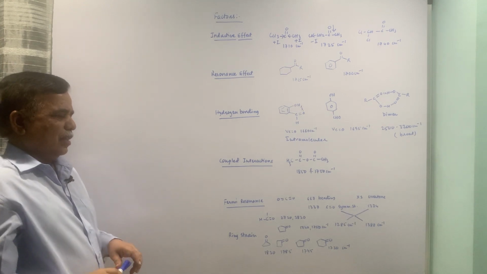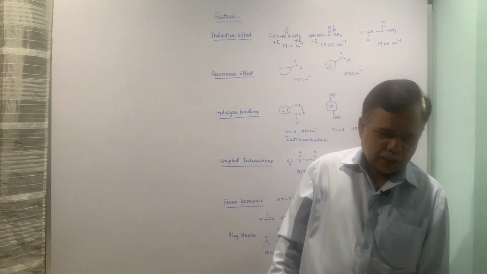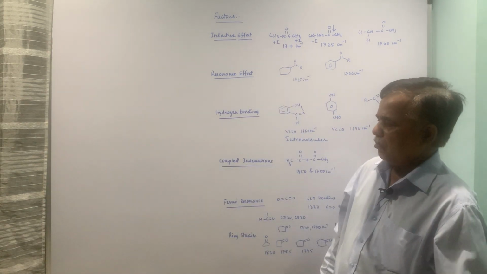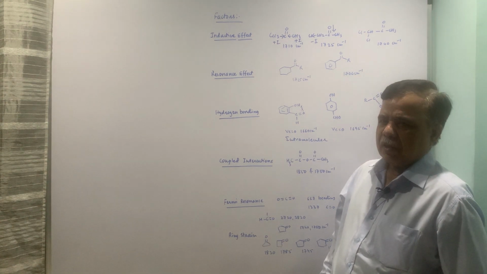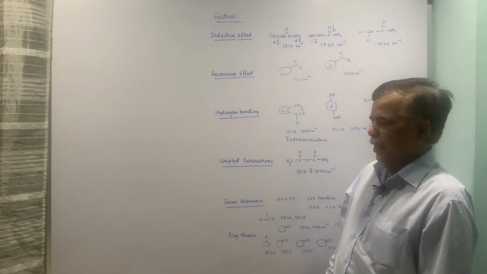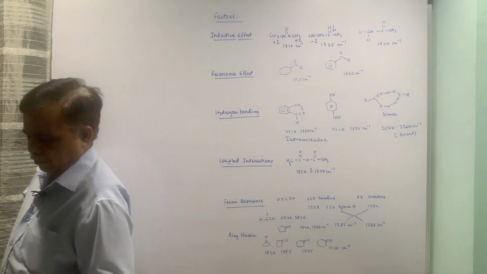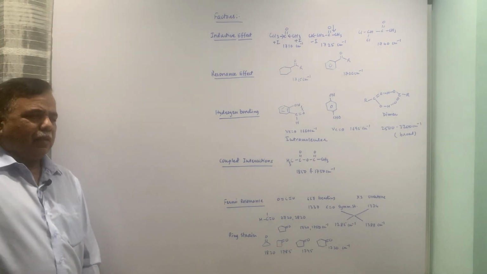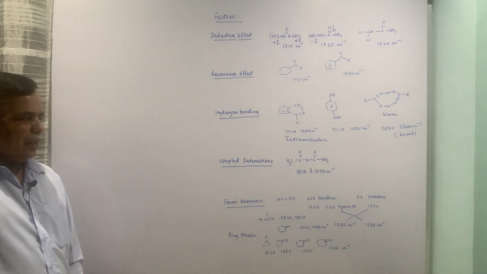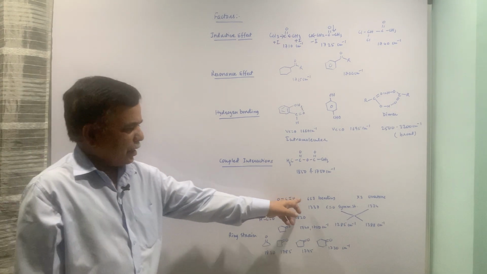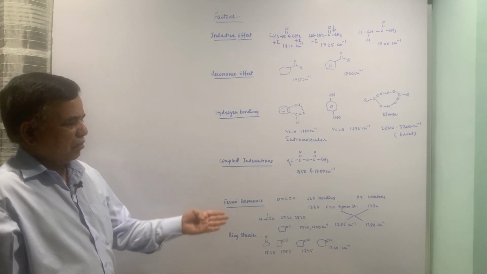Then Fermi resonance. This is a typical phenomenon in which a fundamental stretching mode of vibration interacts with an overtone of bending vibration. Overtone is, in this case, delta nu is double.